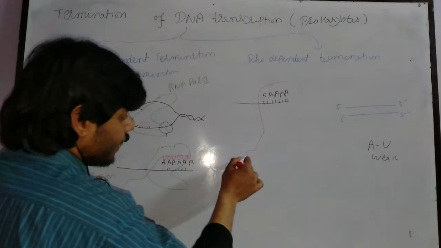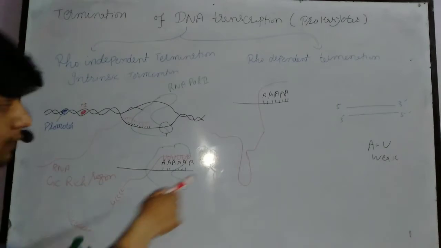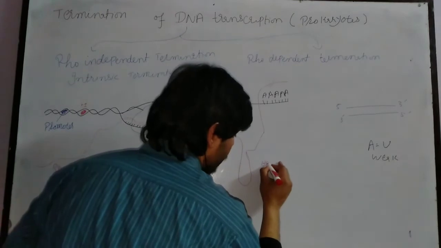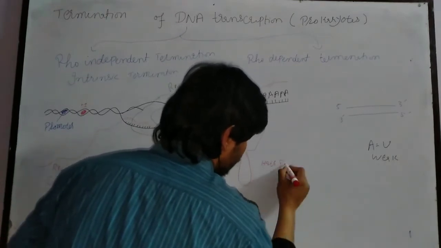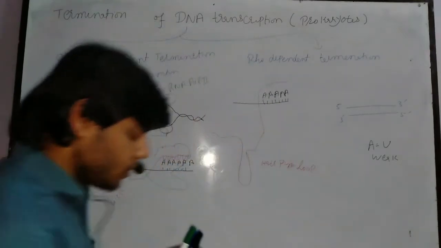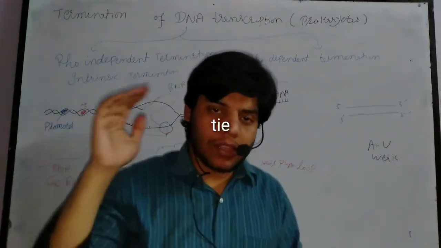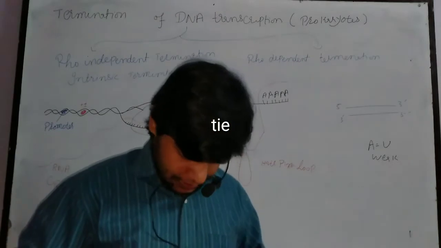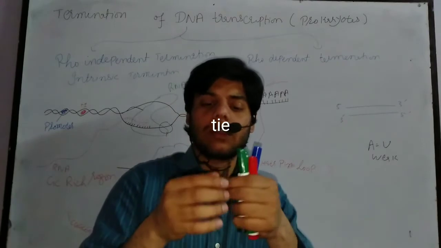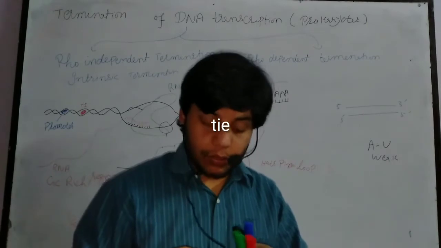So remember, at that specific position, a loop formation will occur. This is the formation of a loop, and we call it a hairpin loop structure. Okay, hairpin loop like structure. A hairpin, which women usually use to tie their hair. Okay, like that. So as you can see, this is the hairpin. Women usually use this hairpin to tie their hair.